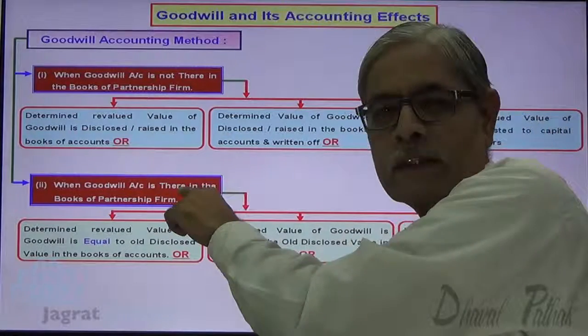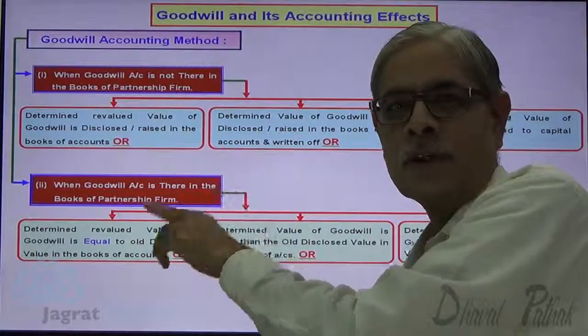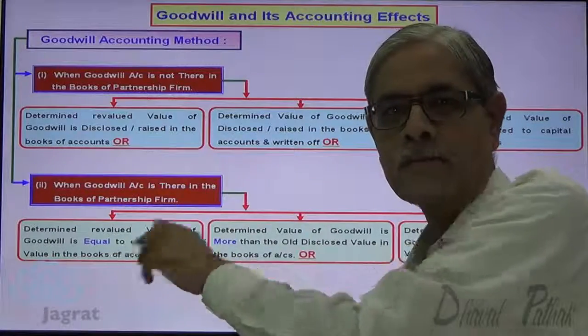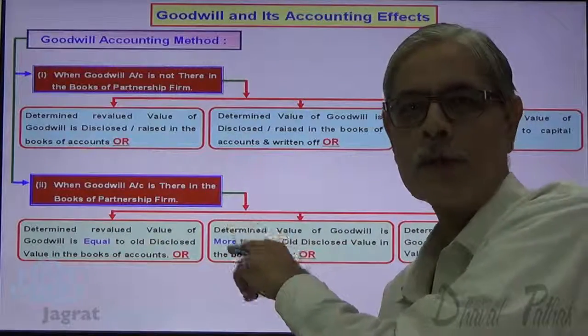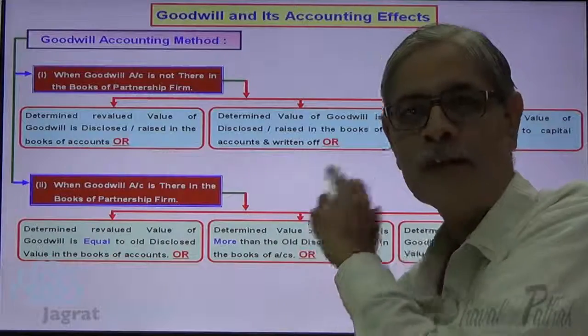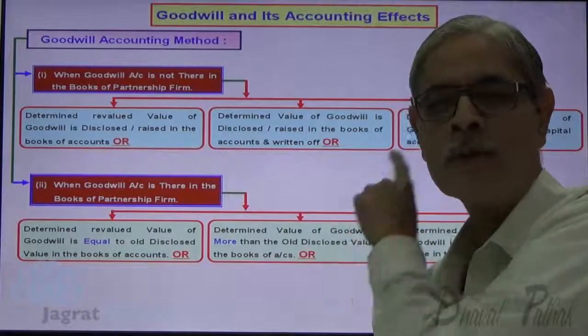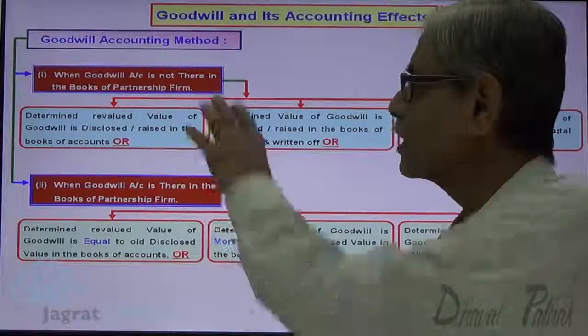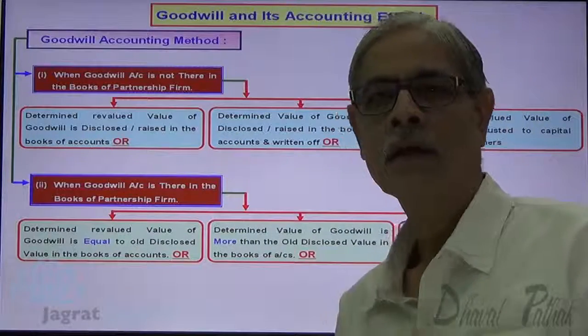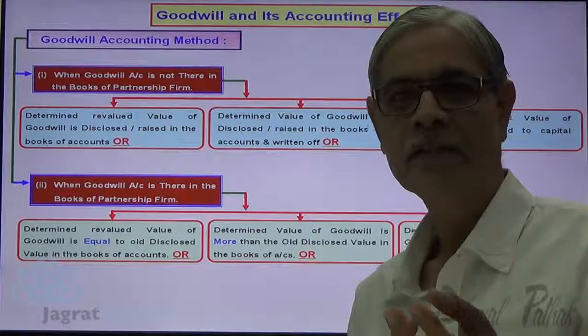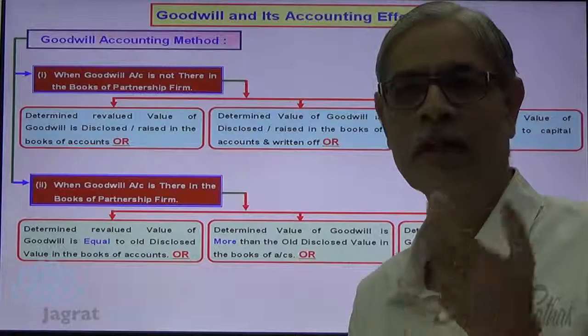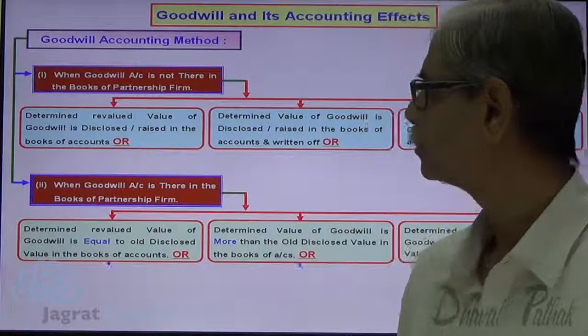Goodwill is there in the books, revaluation made. The revalued value and the book value is the same. Second option, revalued value is more than the book value. And third option, revalued value is less than the book value. Now let us take one by one. I'll explain the theory, take the practical illustration and try to explain. Let me start now.